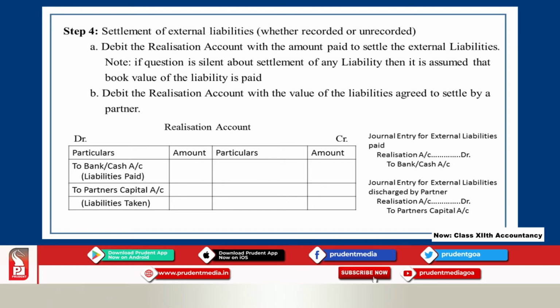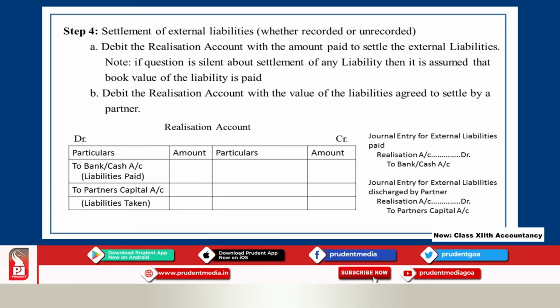When you make the payment towards the outside or external liabilities, we show this entry on the debit side of the realization account as to bank or to cash account.